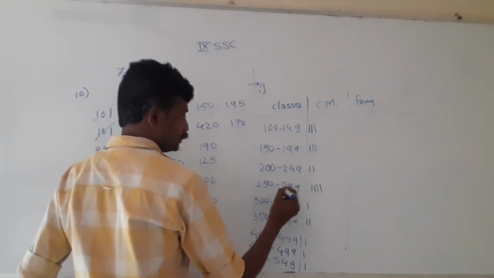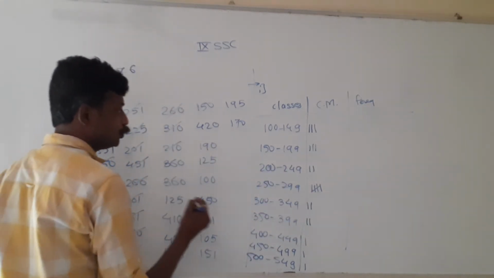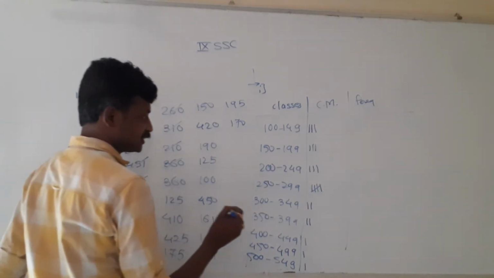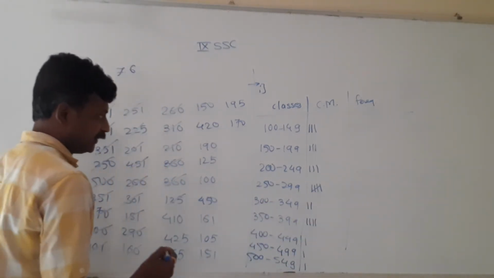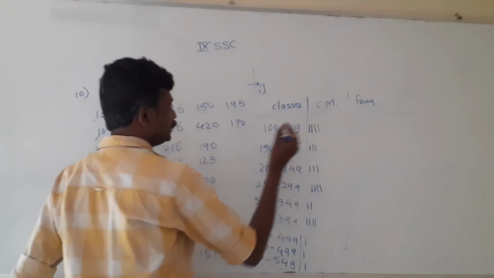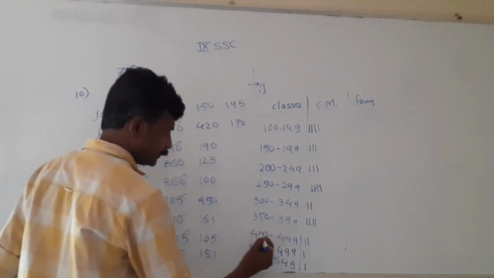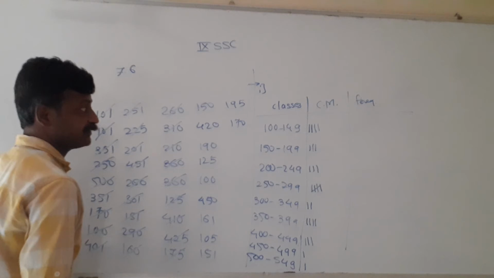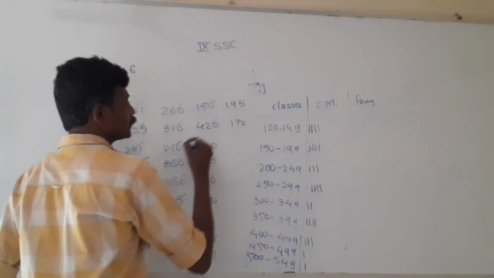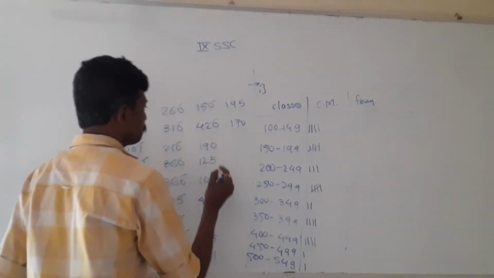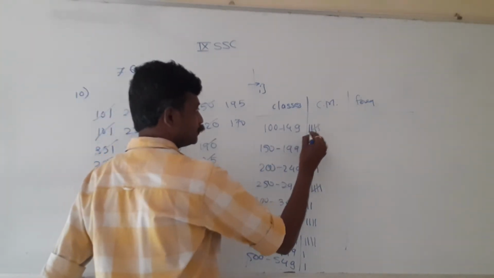260, 310, 210 this group. 360 again, 360. 125 will be in the first group. 410, 425 also in the same group. 175, 150, 420. 190 in this group. 125 first group.